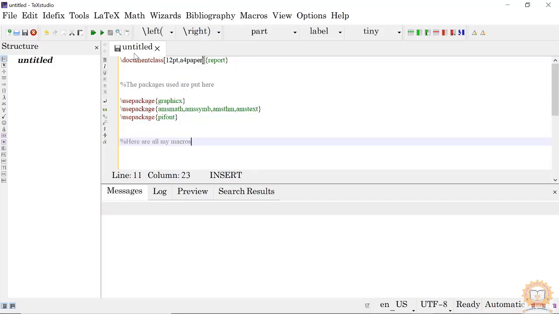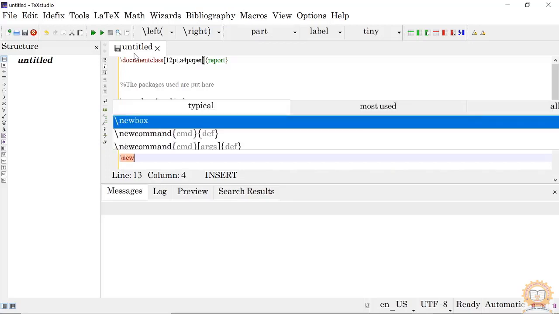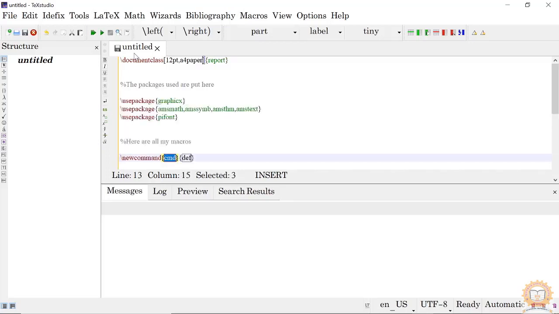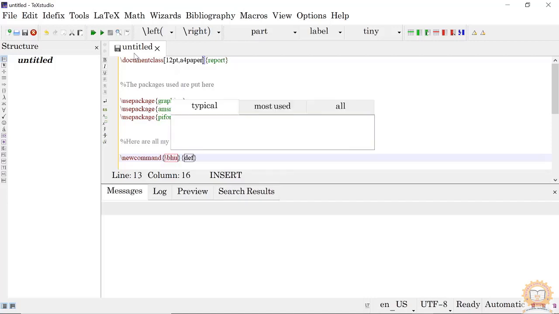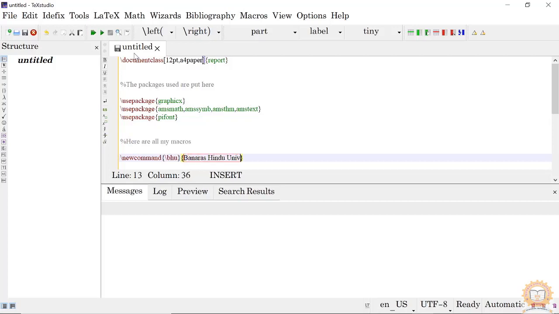Suppose everywhere in the document I want to write Banaras Hindu University. So I will say new command, BHU, and here I will write Banaras Hindu University. So whenever I type backslash BHU, it will be expanded to Banaras Hindu University.